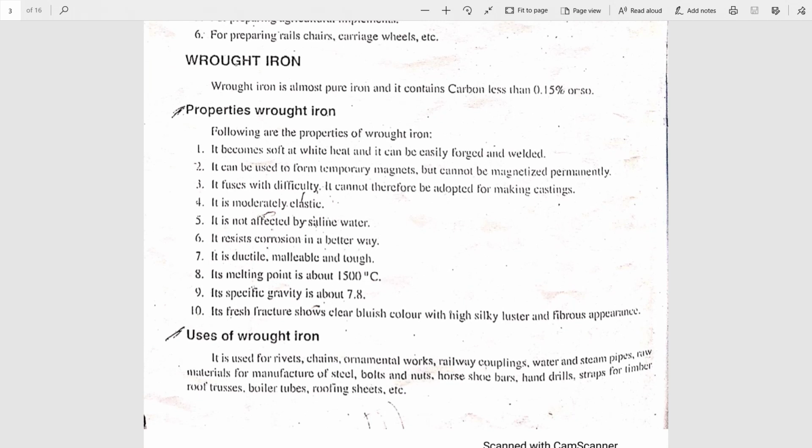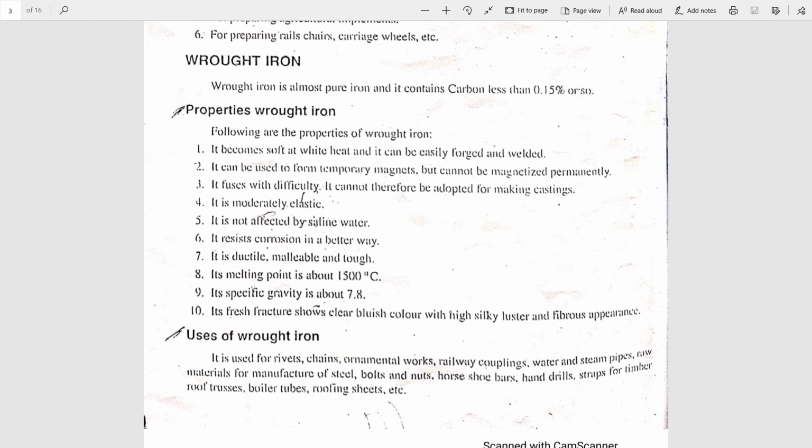Next property, it fuses with difficulty. Next, it is moderately elastic. Next property, it is not affected by salt water or saline water, whereas cast iron, when it is kept in salt water, becomes soft. But wrought iron, nothing will happen to it. Next property, it resists corrosion in a better way. It is ductile, malleable and tough.